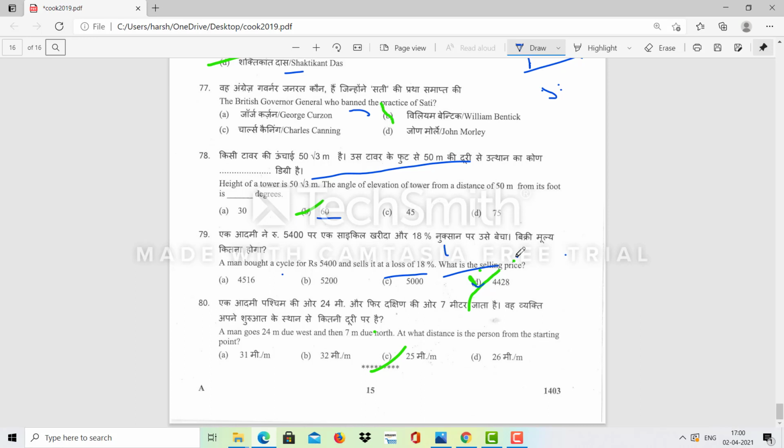A man travels 24 meter due west from the point here, and then he travels 7 meter north. So what will be the distance from this to this? By Pythagoras theorem we'll get 25 meters.